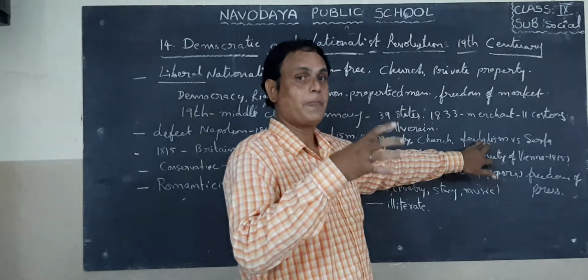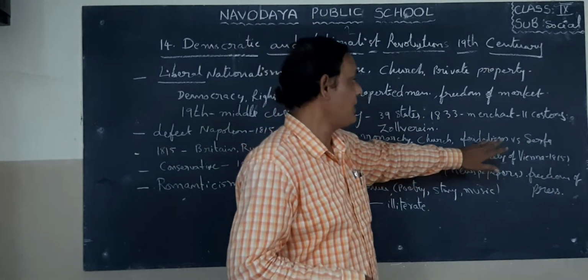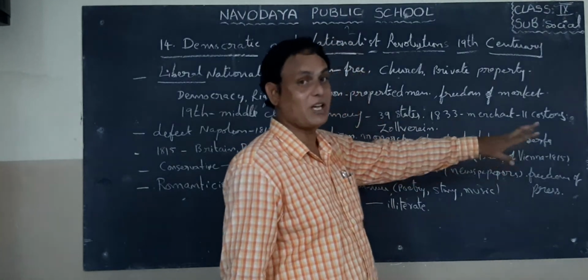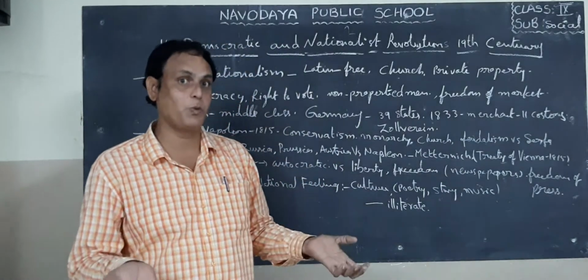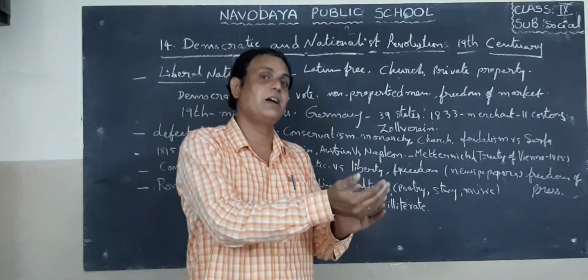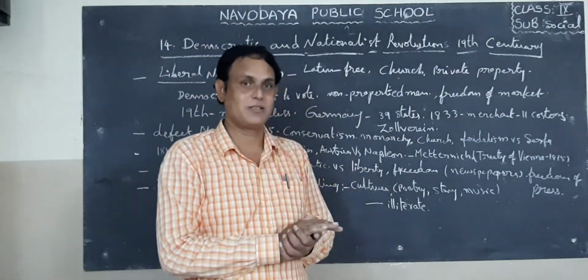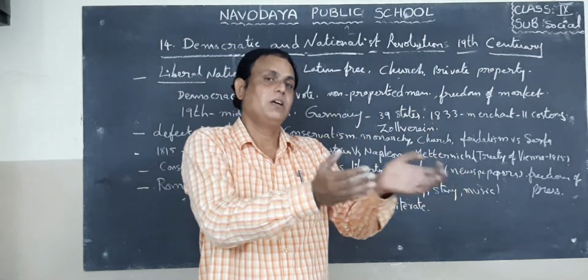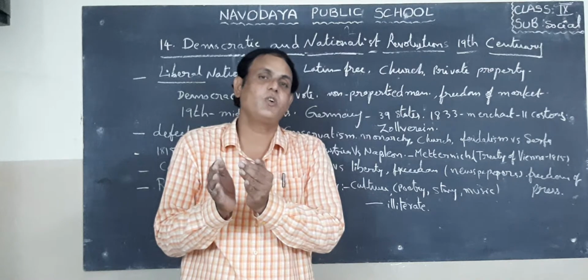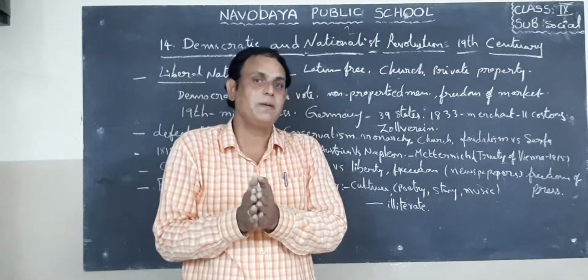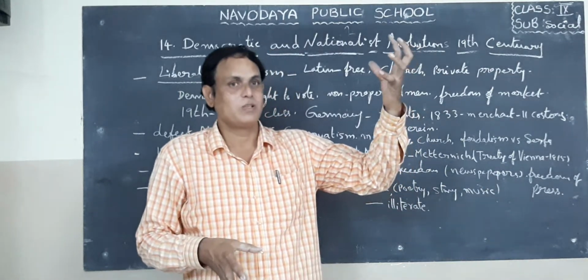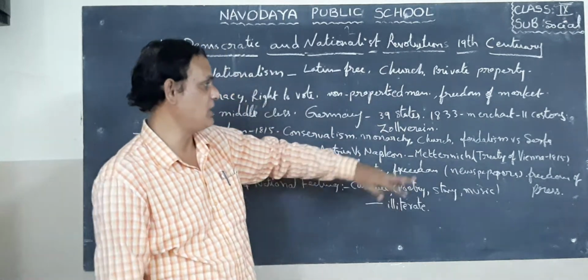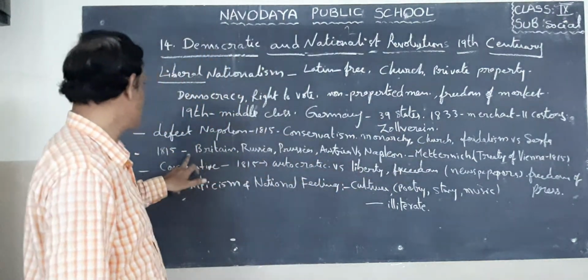Feudal means landlords. But here in the society, the serfs, meaning landless people, cultivated the lands of the landlords. So that is why the majority of people are suffering, and a small percent of people are enjoying. So that is why the majority of people are gradually suffering in this way. That is what we are observing in this lesson.